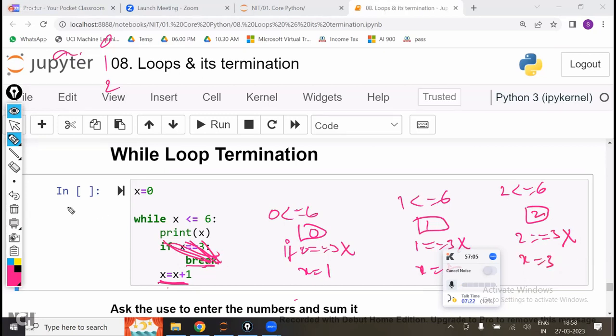Now 3 is less than or equal to 6. Condition satisfied or not? Yes. Now what is the output? Print 3. 3 also will be printed. Now after printing 3, 3 is equal to 3. It is going to check. Condition now satisfied. It is going to break. Now what is the answer of this one? 0, 1, 2, 3.